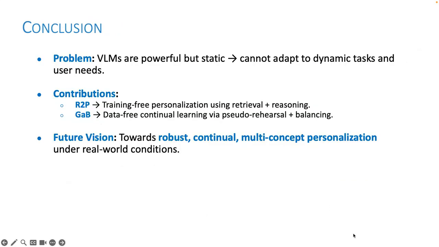So to conclude, our work tackles the fundamental challenge of making visual language models adaptive. With R2P, we show that training-free personalization is possible, and with CAP, training-free, data-free continual learning can mitigate forgetting. Together, these contributions point towards a future of robust continual multi-concept personalization where VLMs can adapt seamlessly to evolving users and environments.